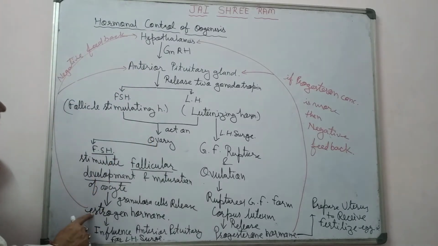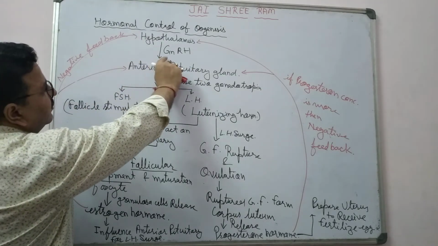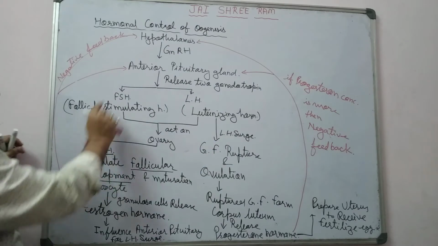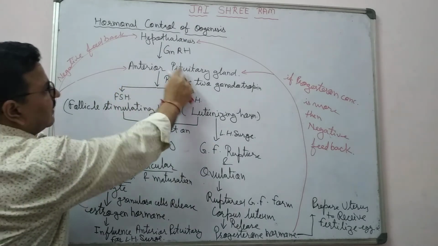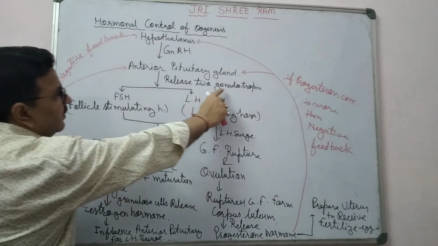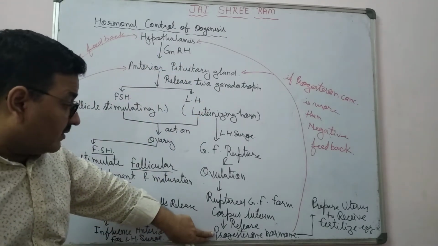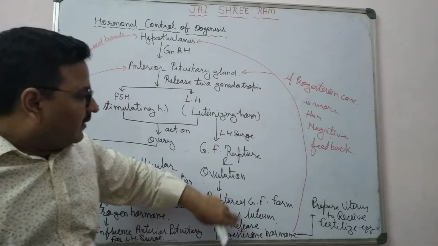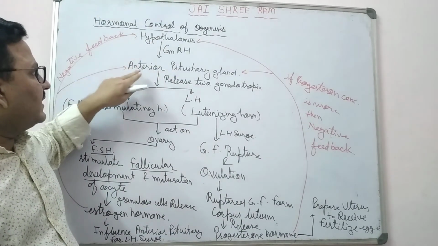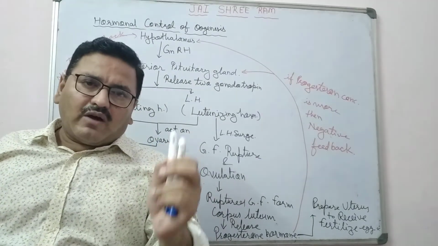Suppose estrogen inhibits the hypothalamus to inhibit release of gonadotropin releasing hormone, and also it affects the anterior pituitary gland to inhibit the release of gonadotropin hormone. In the same way, if there is more progesterone, then more progesterone also inhibits the hypothalamus and anterior pituitary gland from releasing their respective hormones.